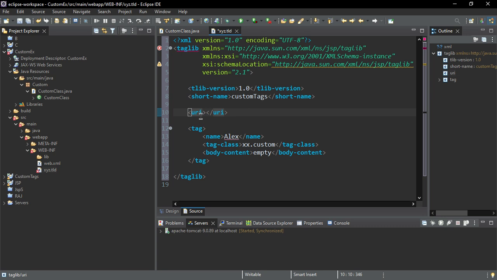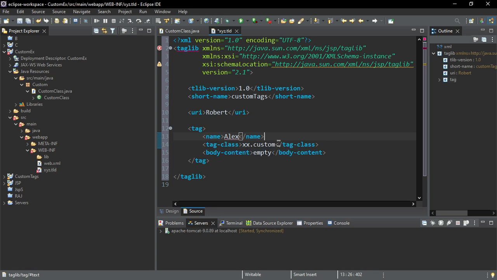So URI is nothing but unique resource identifier. Here, suppose I write Robert. Okay. So between the opening tag and closing tag, we will simply define the name of our custom tag, which in our case we have considered as Alex.